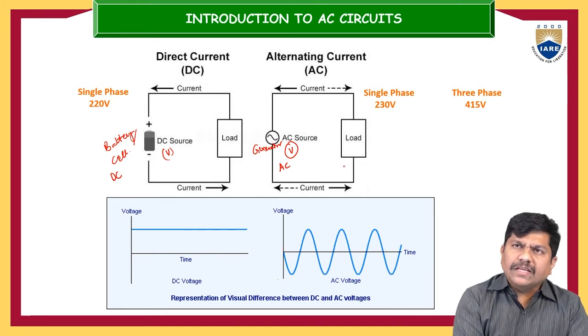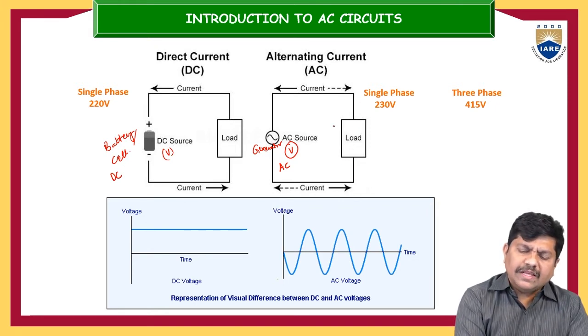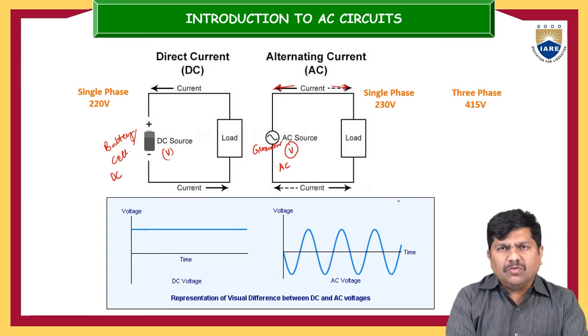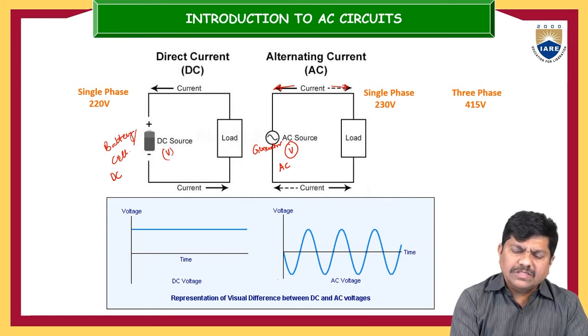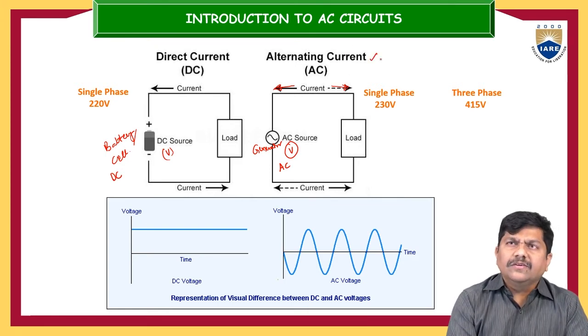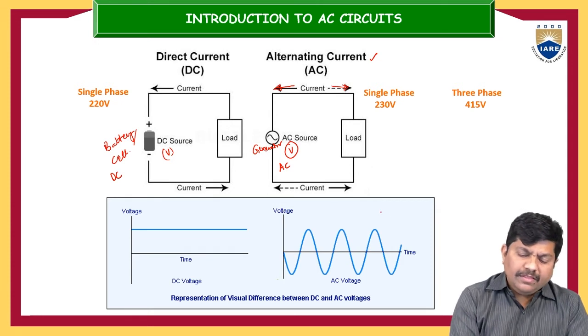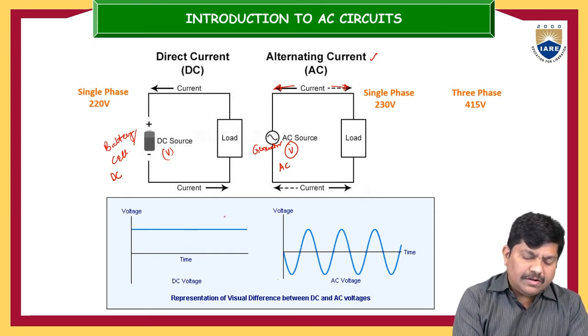Now if one external load is connected to the source, you can see the current in both directions. One current flows into the source and one current flows towards the load. Very quickly it will change its direction. That type of source is called an alternating current source. And in the waveforms also, it was clearly depicted.